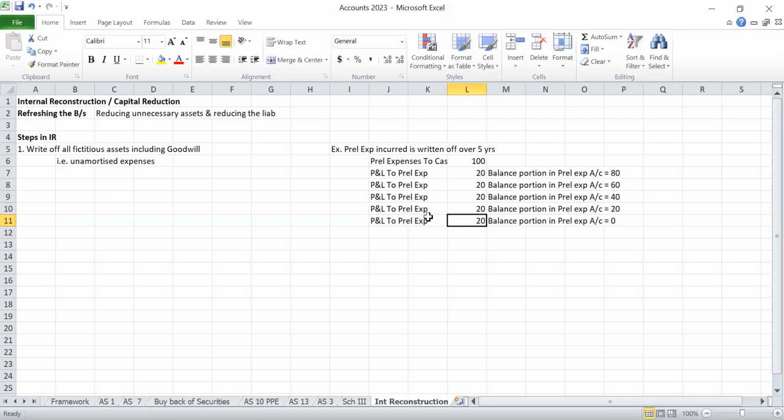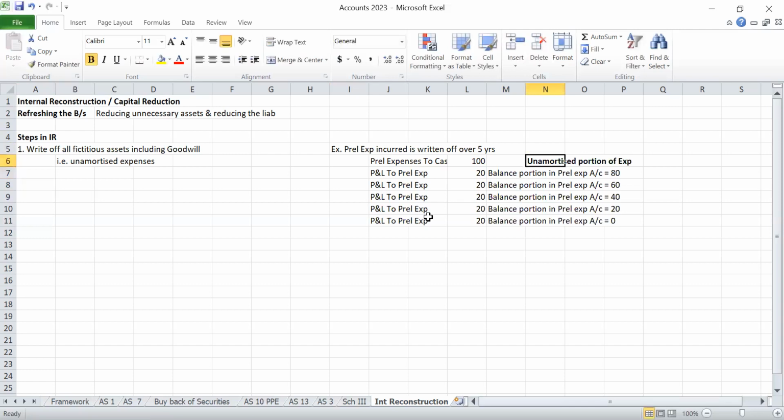At the end of the 5th year, the preliminary expenses account will have nil balance. Till the 4th year, we have some balance in preliminary expenses. That balance is called the unamortized portion of expenses.